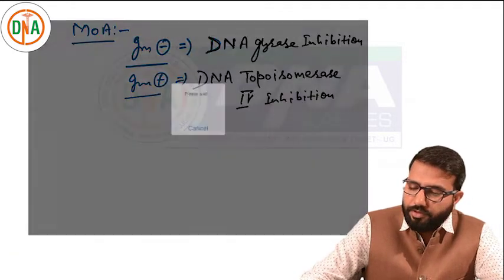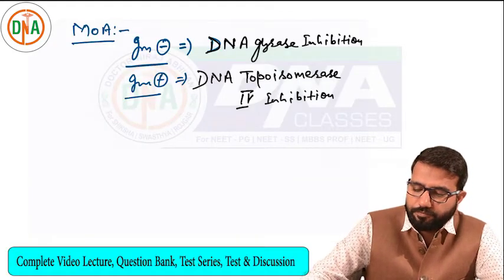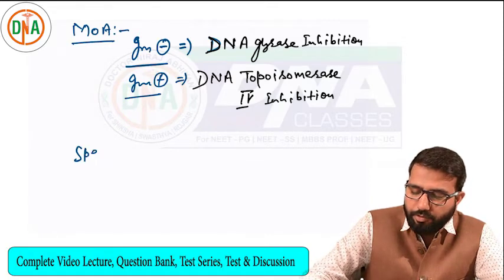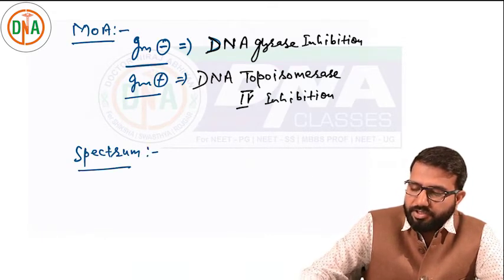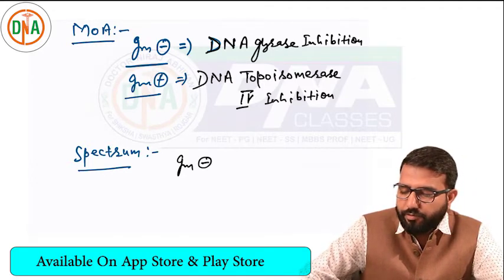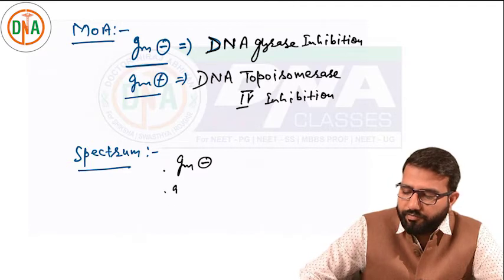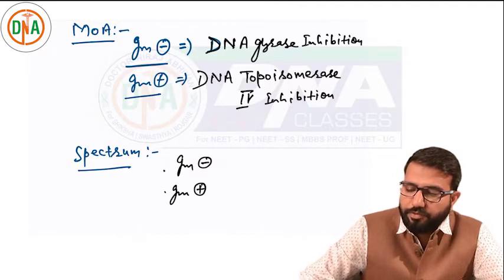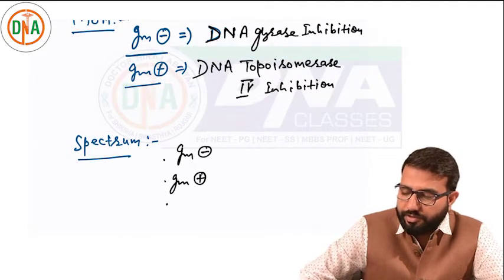Now, what about the spectrum of these drugs? These drugs are having very good spectrum. Initially these were for gram-negative only, but now these are effective against gram-positive. The drugs are effective against respiratory infections also.